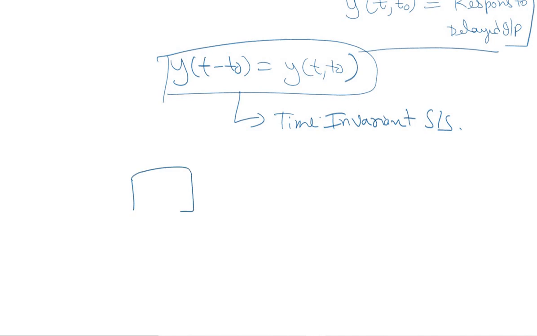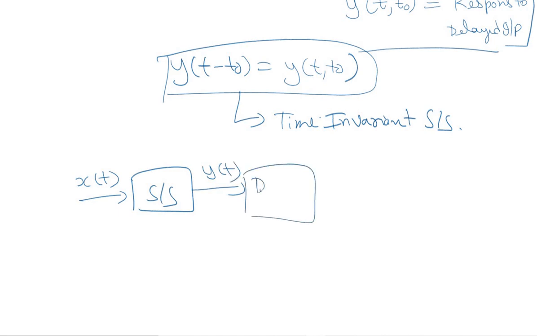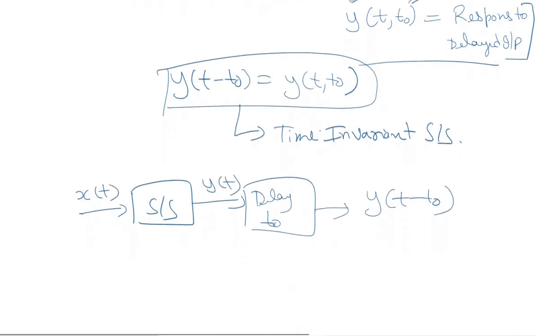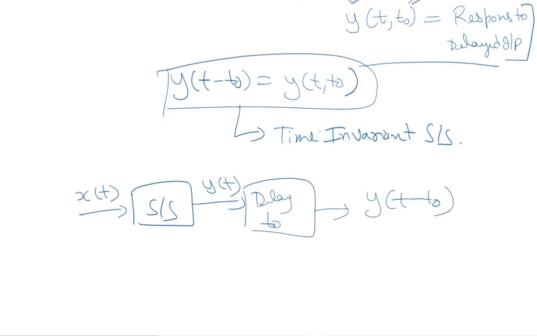Let's say we are given a system, input is x of t, corresponding output is y of t, and then we provide a delay of t naught, and the output is y of t minus t naught. So this is how we find out delayed response. First we find out the response and then we provide a delay of t naught. So this is known as delayed response.